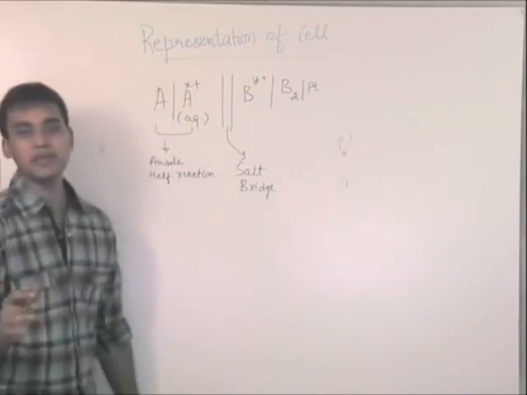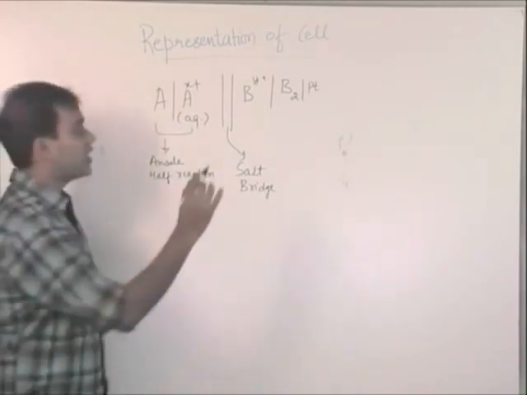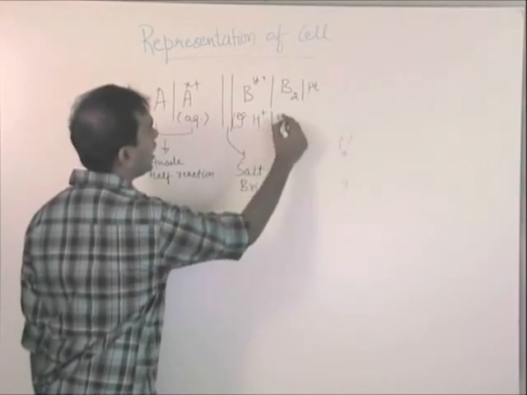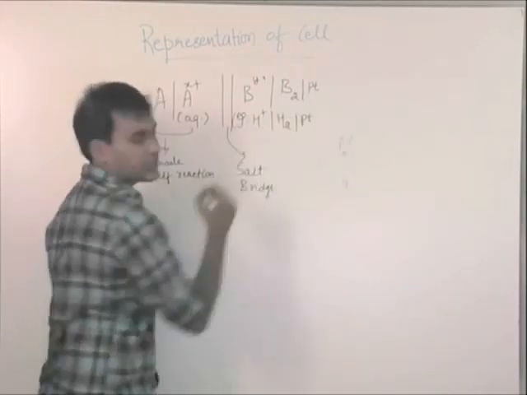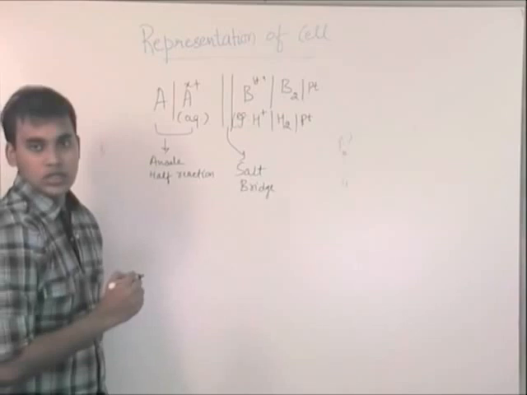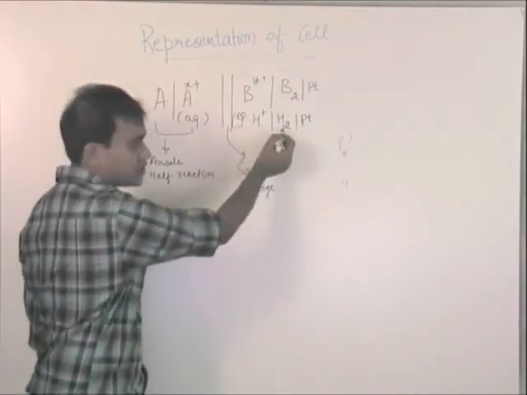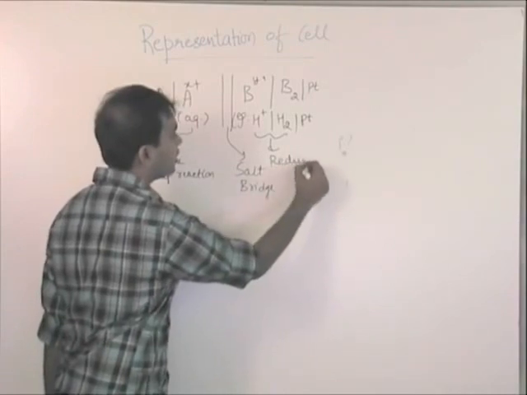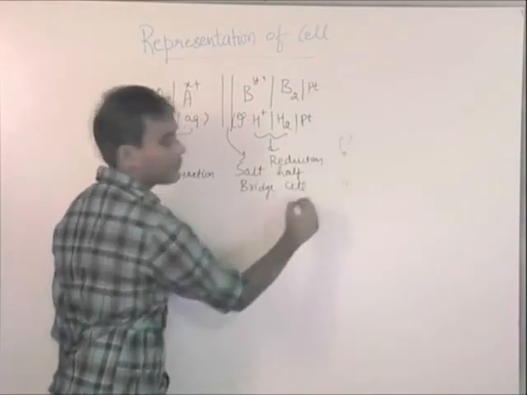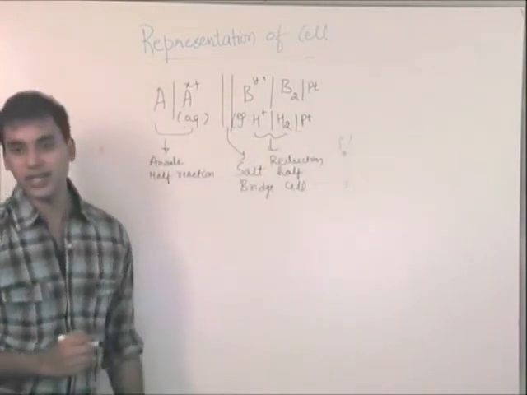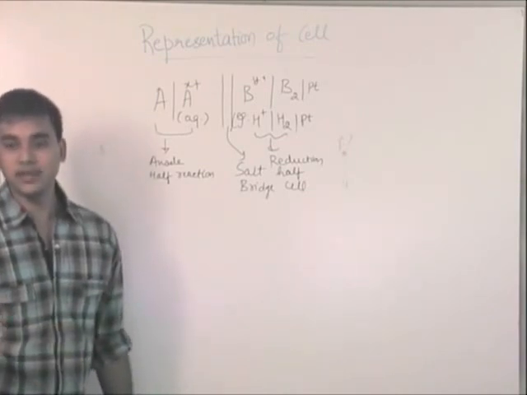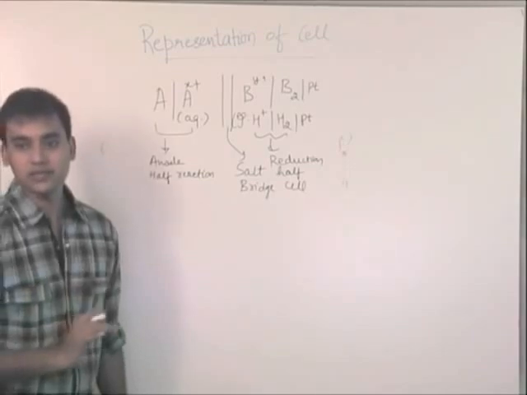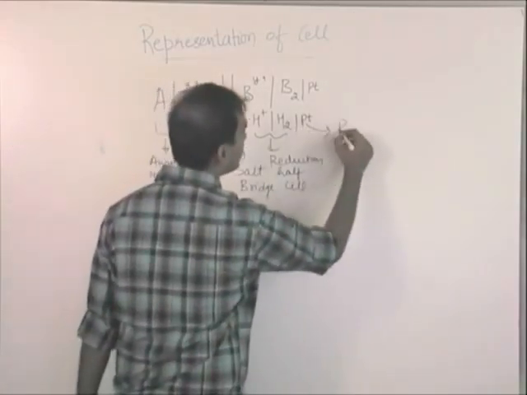B2 I am writing because it may be some gas. For example, say if I take H plus, H2, say hydrogen, platinum. Say this is an example. So H plus is changing to H2. So this is the reduction half cell. And why do they write platinum as such? Because whenever any gas is liberated, they mostly take a platinum electrode saturated with that gas.